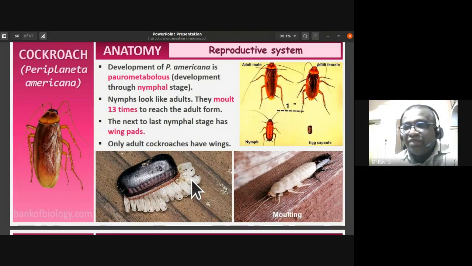Before the last nymphal stage, you can notice the wing pads. Only the adults have wings. The development in cockroach is called paurometabolous because they have a nymphal stage during development.